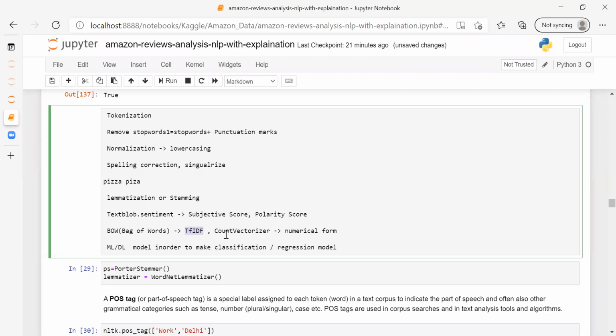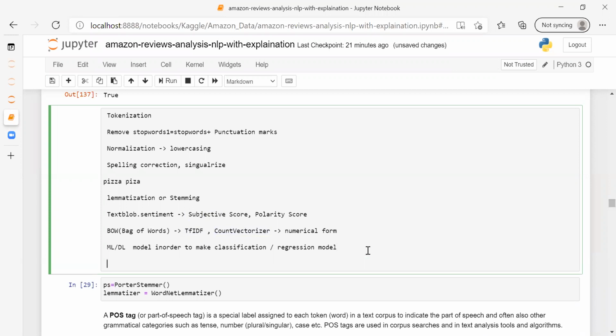We will be doing count vectorization, and then we will be using a classification or regression model. We will require a classification model because we have our target as positive or negative. You remember, we put our score into positive or negative. I guess you remember that, guys. If my score was greater than 3, I considered it positive, and if it was less than 3, I considered it negative. So I have two classes.